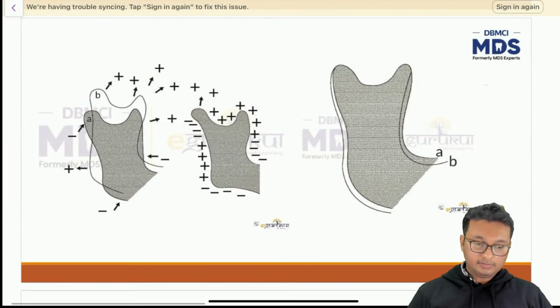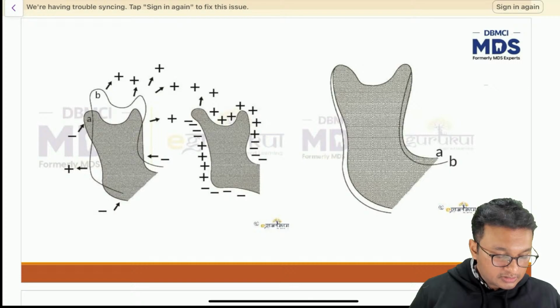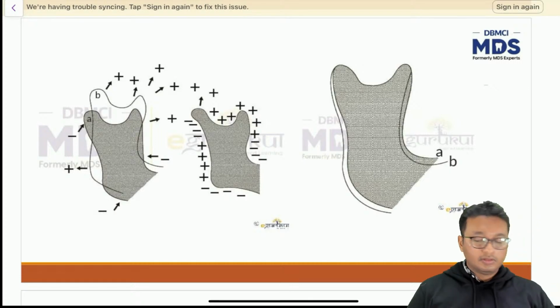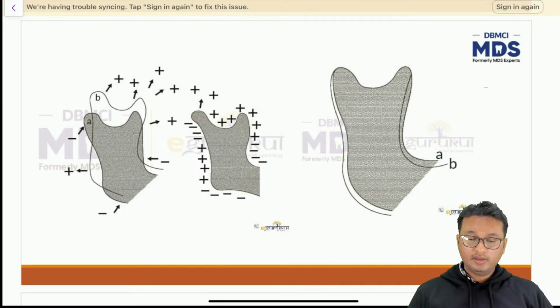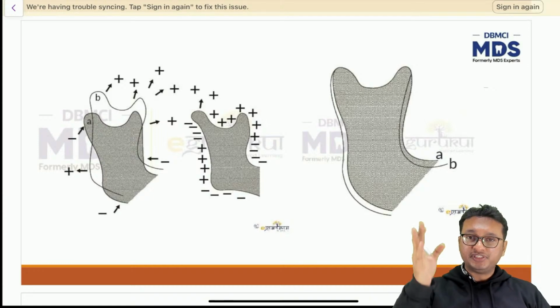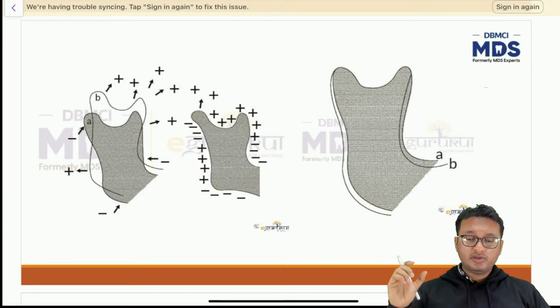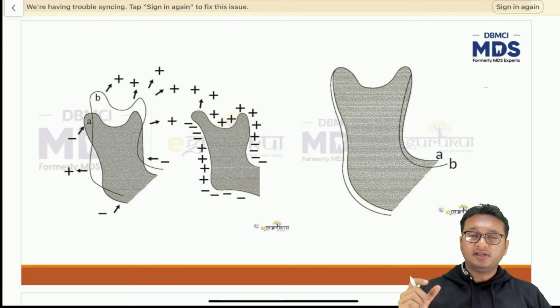Now next topic. Growth of the condyle, repeat. Now the growth of the condyle, I told you, it undergoes subperiosteal surface apposition. The growth occurs in a posterior and superior direction to keep the mandible in contact with the temporomandibular joint at the glenoid fossa.